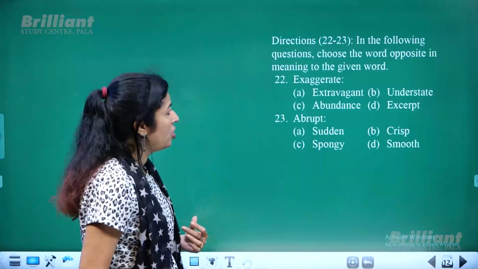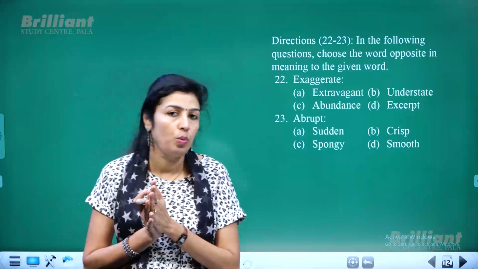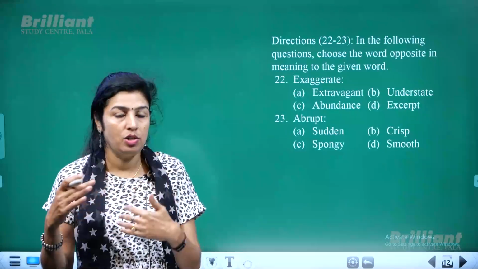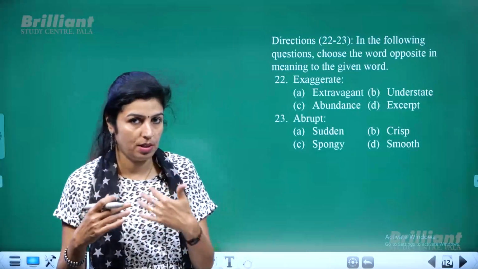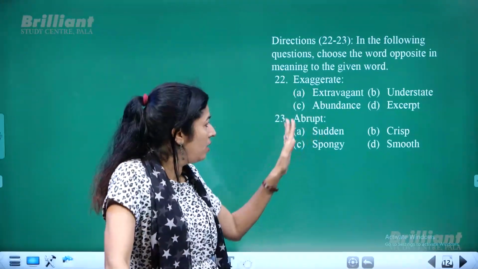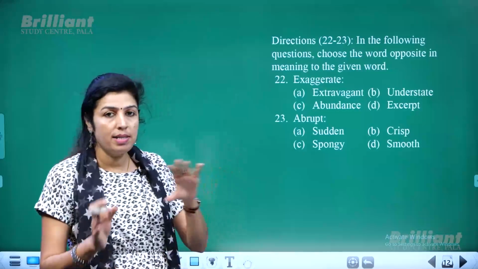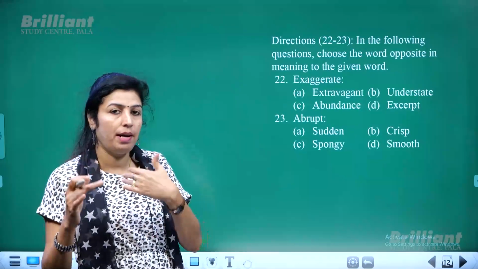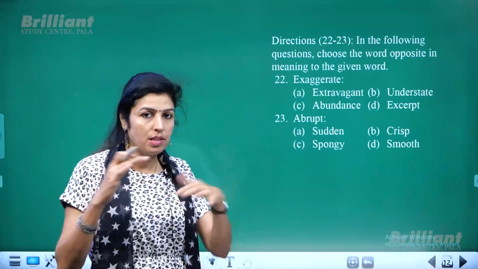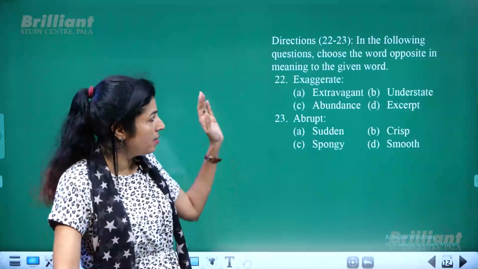Just like you were asked to find out the synonyms or similar in meaning, now you have to find out the antonyms or opposites, opposite in meaning. You're familiar with these terms. Exaggerate. What is exaggerate? You make something big. You explain or you express something in such a way that it seems to be rather huge or big, and that is to exaggerate.